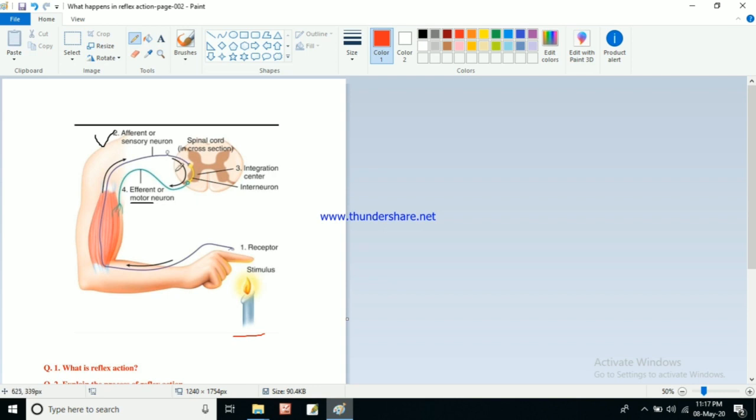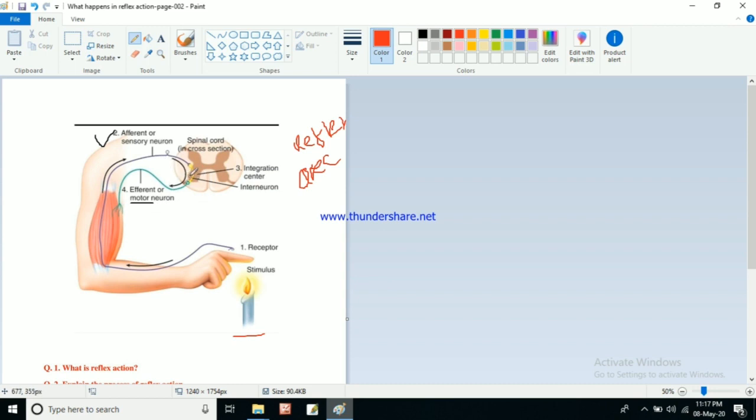So one meeting point is here at the spinal cord. The sensory neuron and motor neuron join together at one point in the spinal cord, and that point is known as the reflex arc. That point is known as the reflex arc. So the meeting point of sensory neuron and motor neuron in the spinal cord.